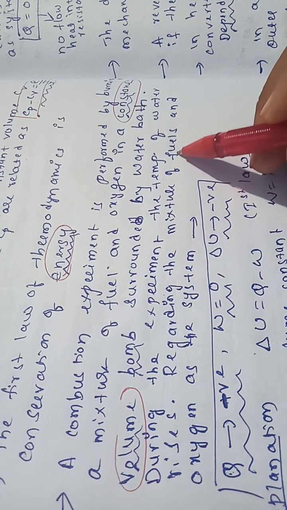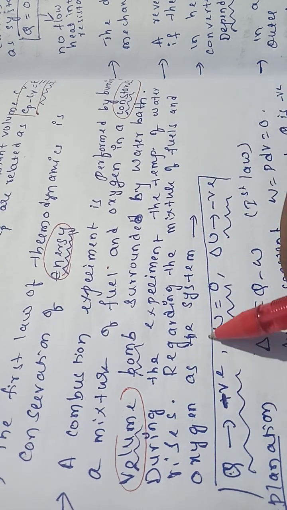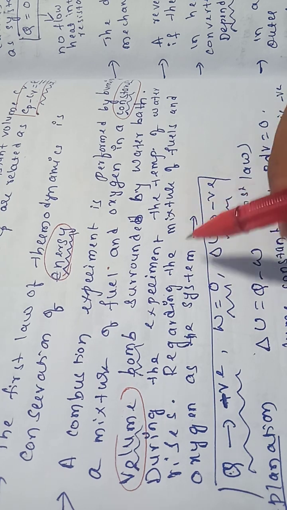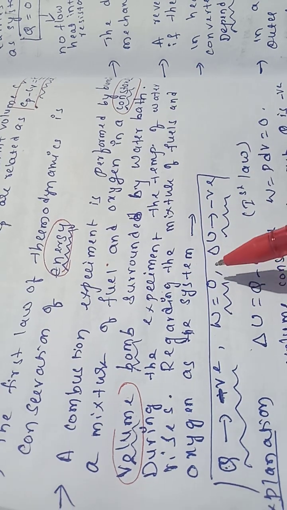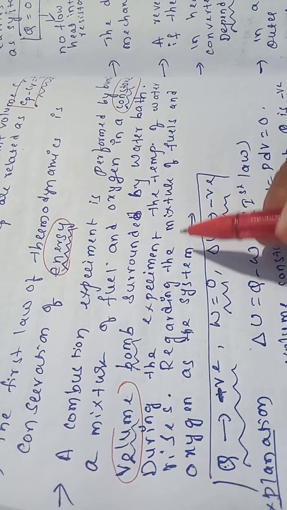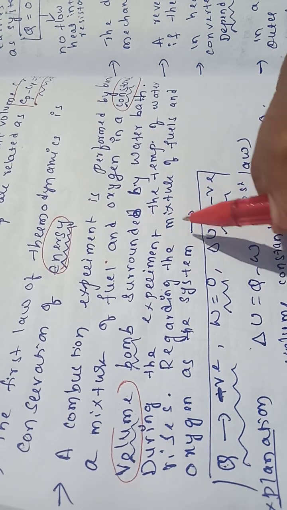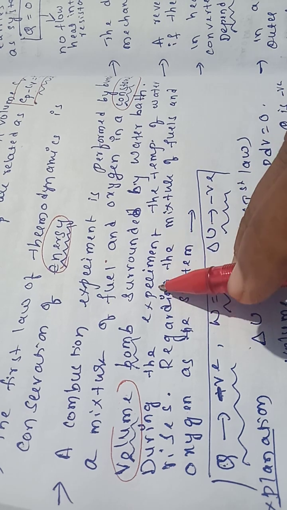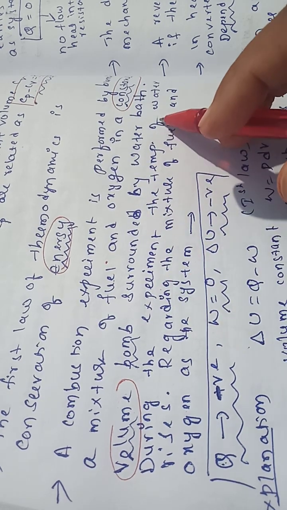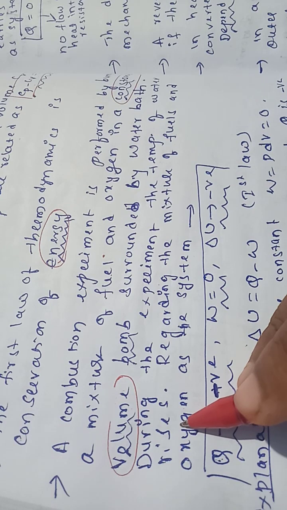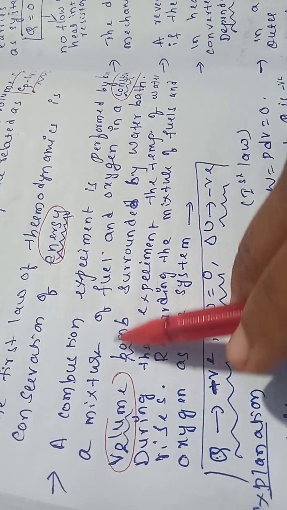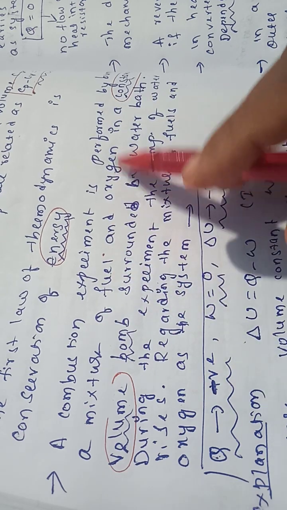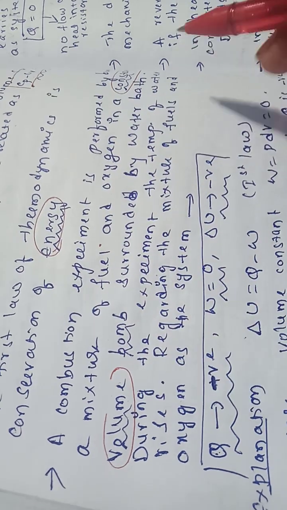Regarding the mixture of fuel and oxygen as the system, he gave options on what is happening. Here we performed the combustion of the mixture of fuel and oxygen at constant volume.